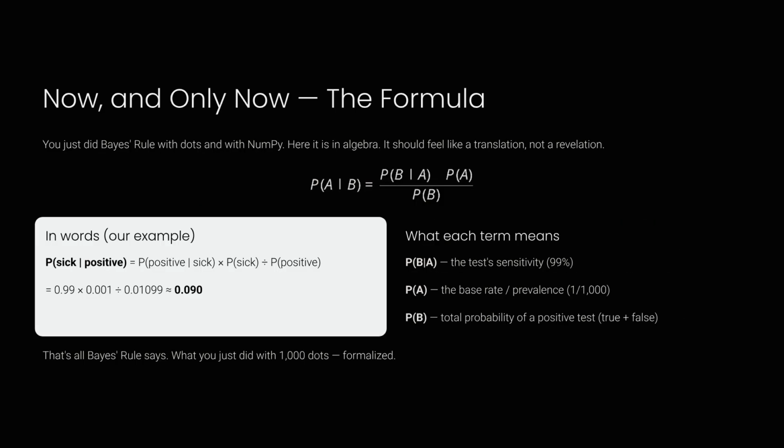Now, we can finally look at the formal algebra of Bayes' rule. It should feel like a direct translation of the counting method we just practiced. The formula is just a mathematical way to describe what we already saw with dots.